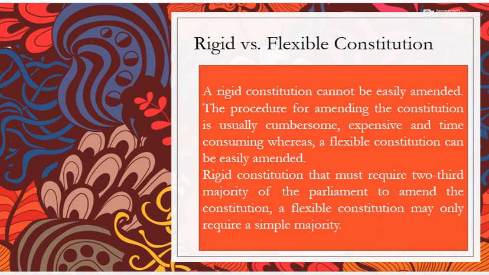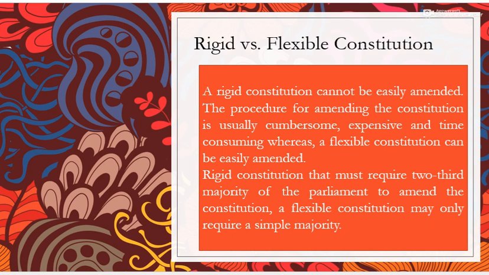What do you need to remember? That a rigid constitution can't be amended easily, and the amendment procedure is generally very complex, very complicated, and it needs at least a two-thirds majority. While in its opposite, a flexible constitution, as its name shows, there is a flexible method to amend the constitution.